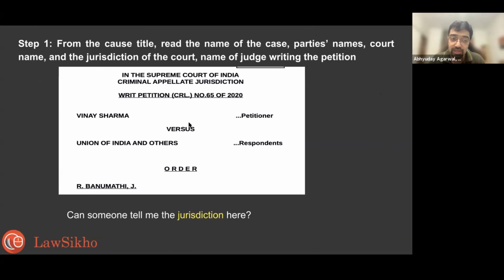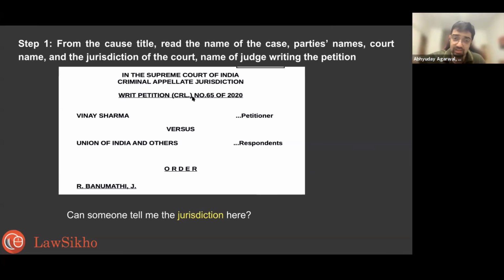So name of case: Vinay Sharma versus Union of India, Justice Bhanumati writing it. It's not a criminal appeal, it's written on the judgment, right? Supreme Court has a different criminal appellate jurisdiction, but this is writ petition criminal. It's written, third line, right? Those are the things you have to catch. Criminal writ, not appellate, guys, not appellate.